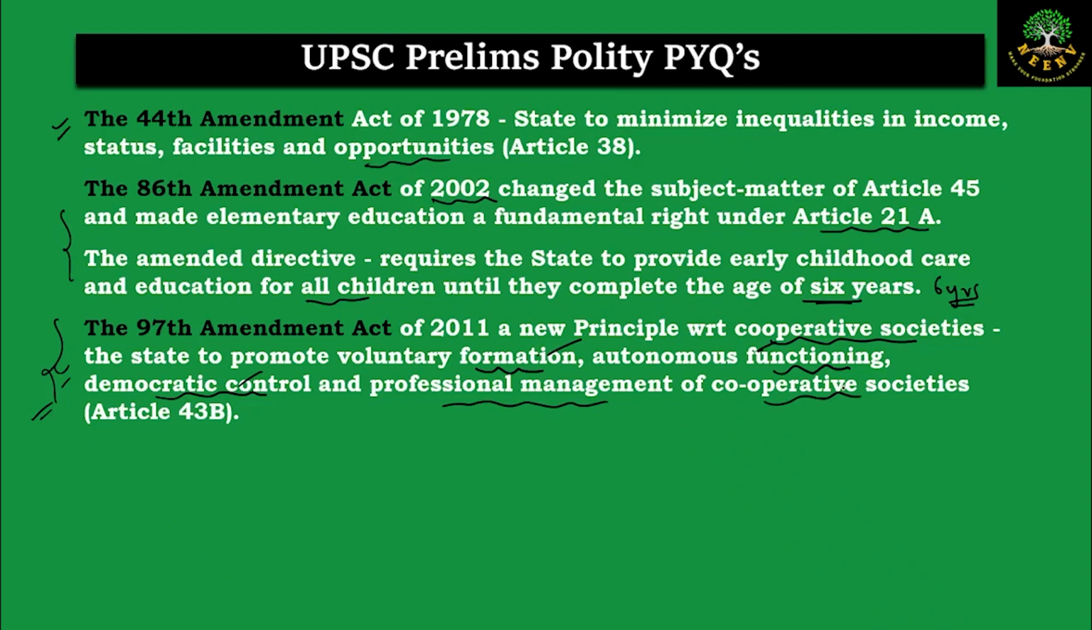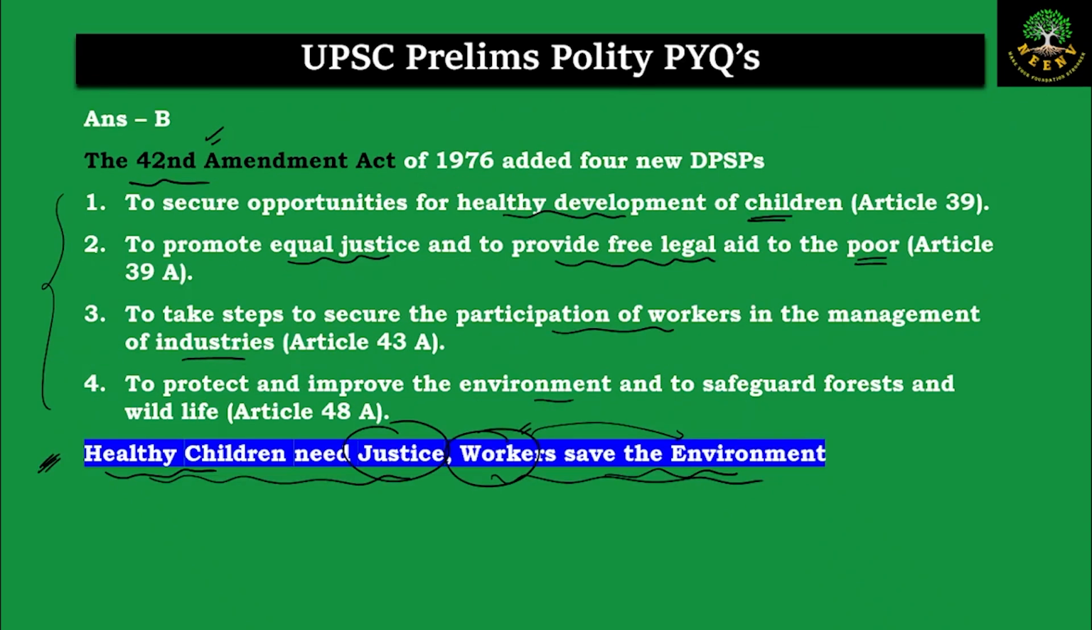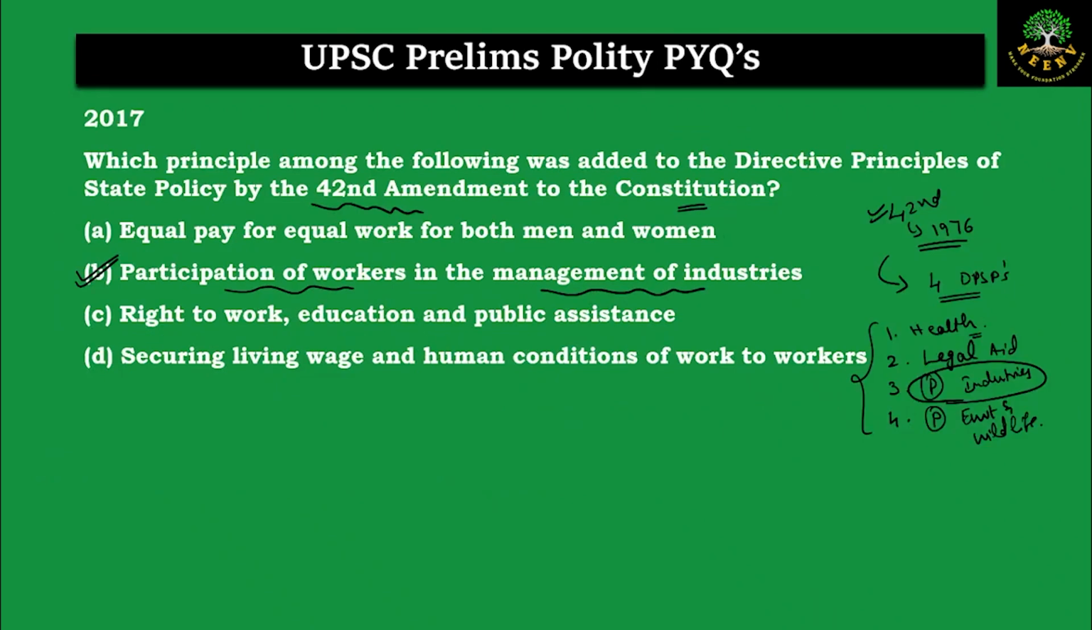So these are the amendments to the DPSPs. Coming back to the scope of the answer, remember this catchphrase: healthy children need justice and workers save the environment. So here the correct answer is B, participation of the workers in the management of the industries. That was added as per the 42nd Amendment of 1976.